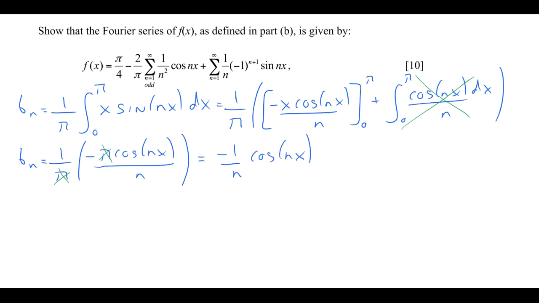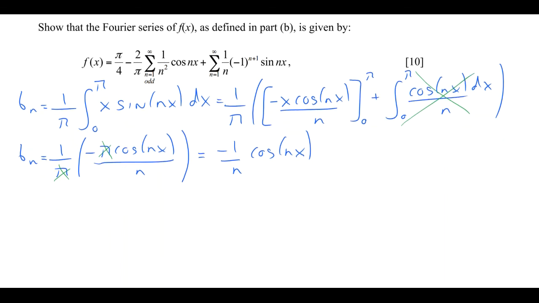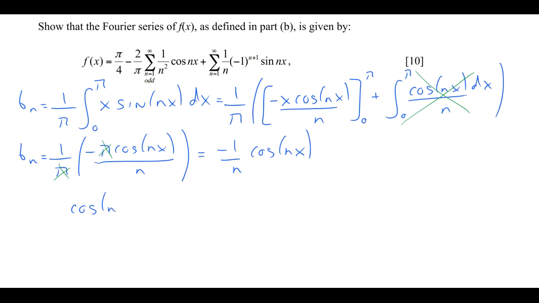Now we can simplify this slightly by remembering that cos n pi is equal to -1 to the n. So because of the minus factor in the above equation, we can therefore write bn in the following form. We can write it as 1 over n, and then -1 to the n plus 1.